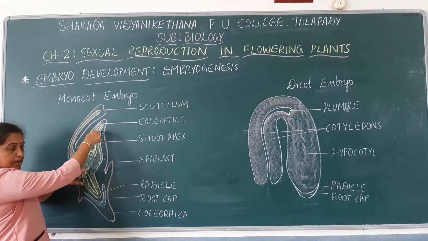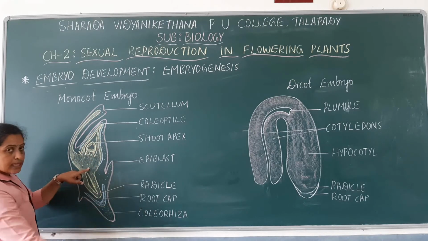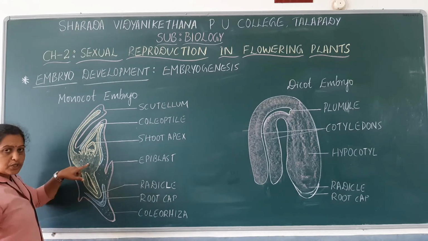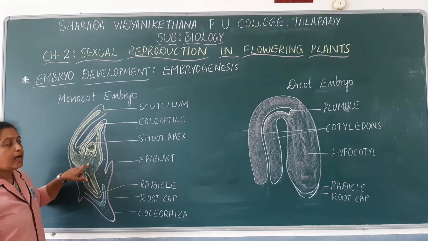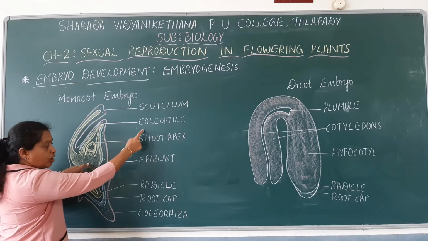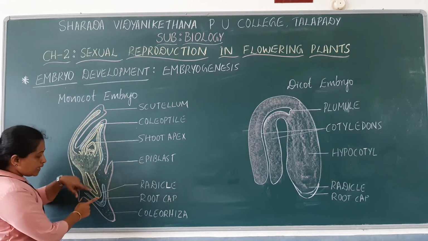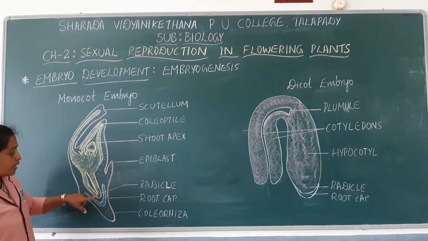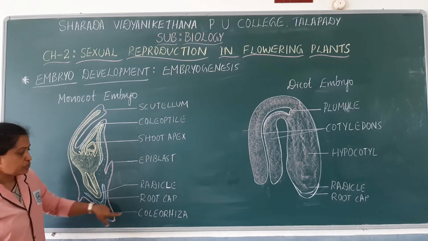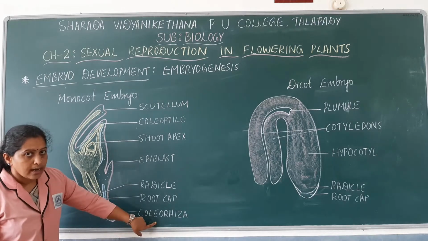The upper part is known as epicotyle, the lower part is known as hypocotyle. The epicotyle terminates with shoot apex or the plumule, and plumule is covered by protective sheath named coleoptile, and the hypocotyle terminates with radicle. Radicle is covered by root cap or the protective sheath known as coleorhiza.